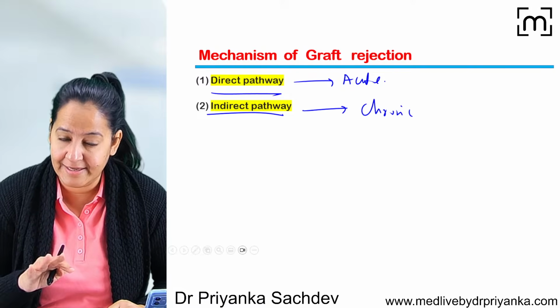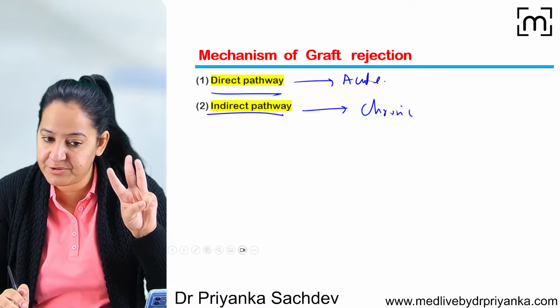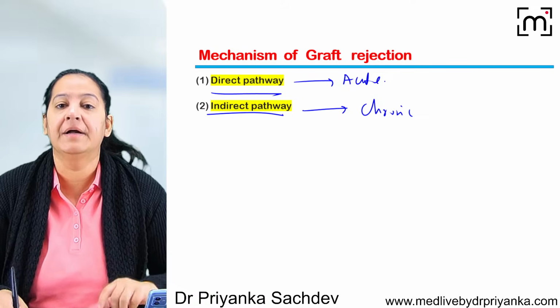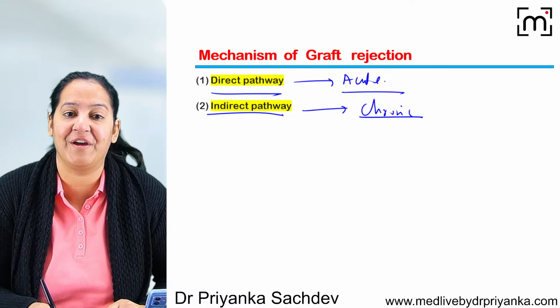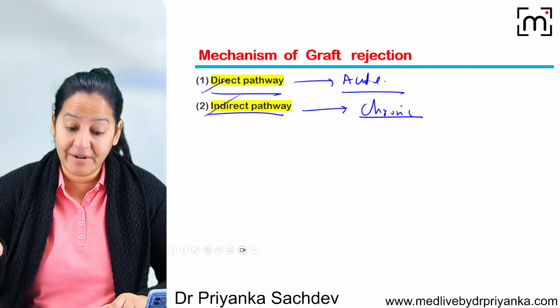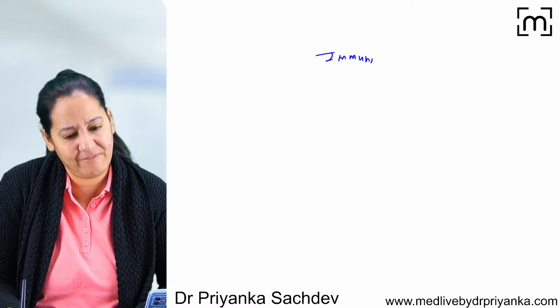Hyperacute we have already seen. Now let me explain the acute and chronic. There are three types of rejection. For understanding acute and chronic rejection, you have to understand the direct and indirect pathways. For that, you have to understand immunity, the mechanism of immunity. I will come to that.